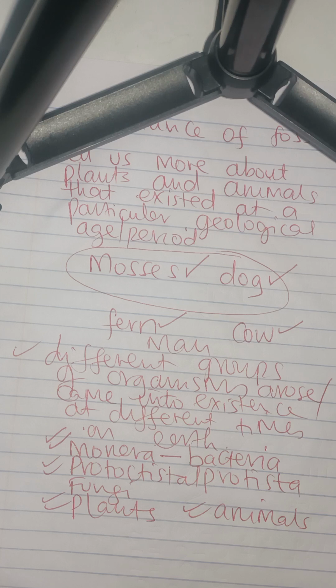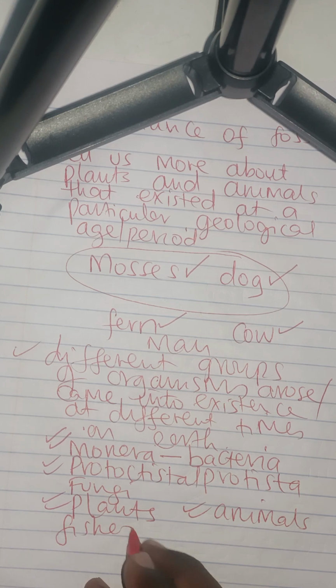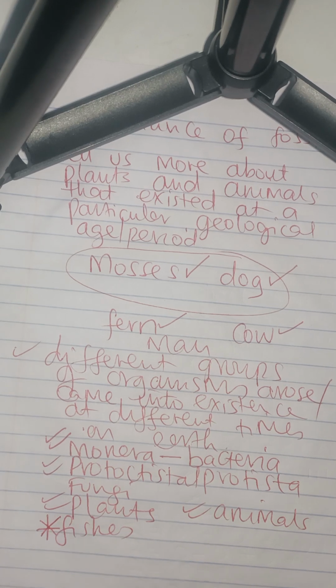Now, sometimes you can look at the vertebrates, for example, and you realize that if researchers do the work, the oldest fossils are those of the fishes. So the fishes first existed, for example, as vertebrates, animals with a backbone.